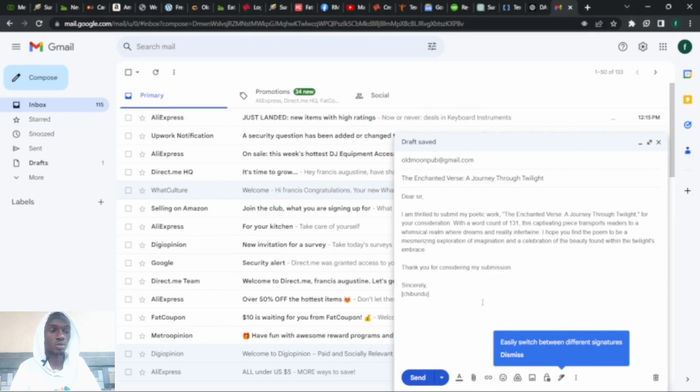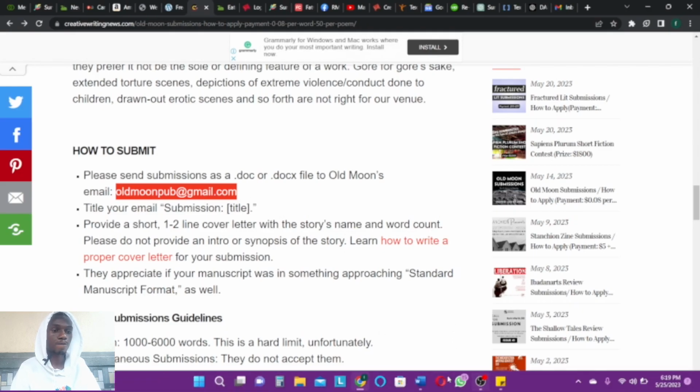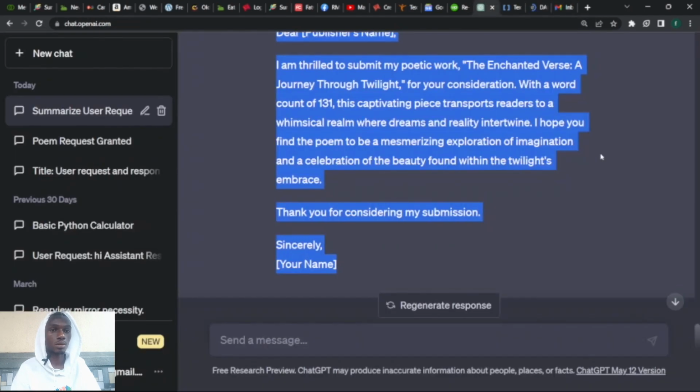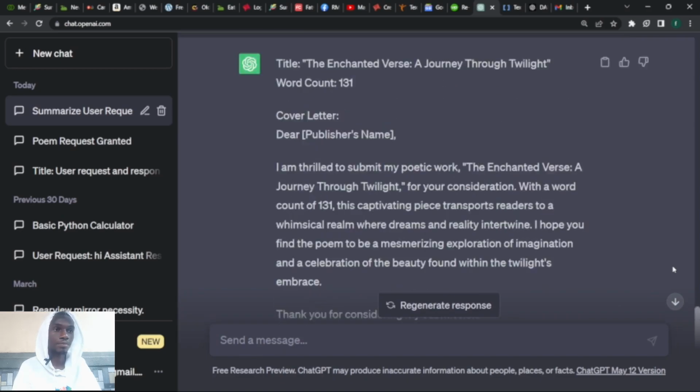Now it asks, what is the next step? The next step here, it says please send submission as a document, or this file. Okay, now I'll go to ChatGPT to copy what we generated, the poem.